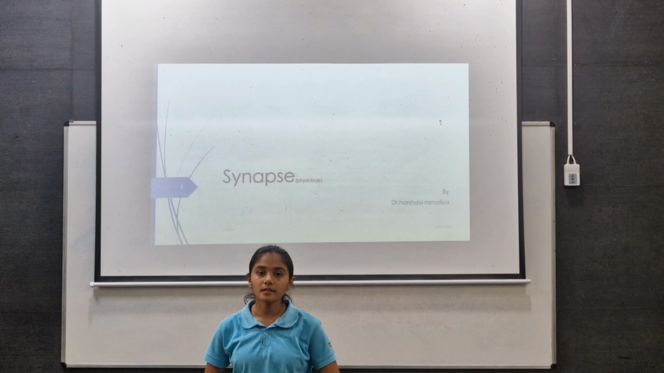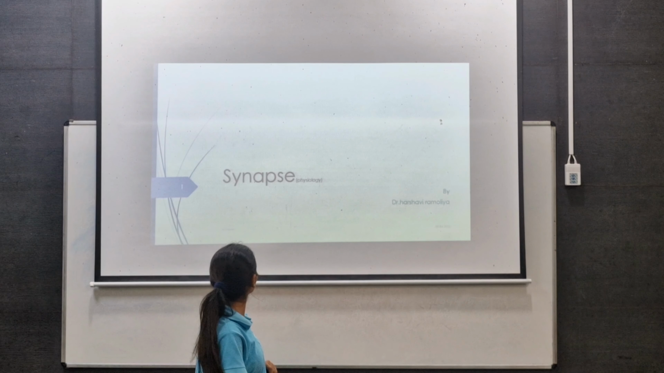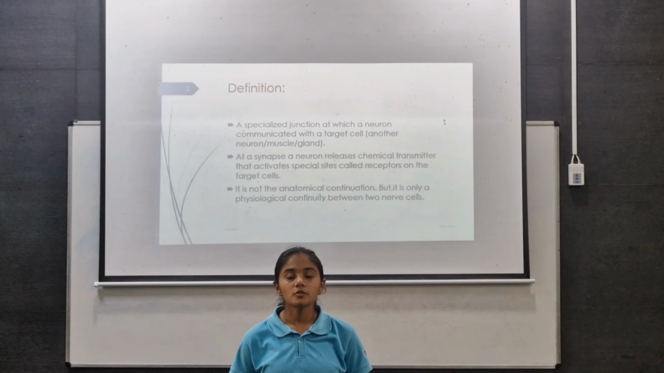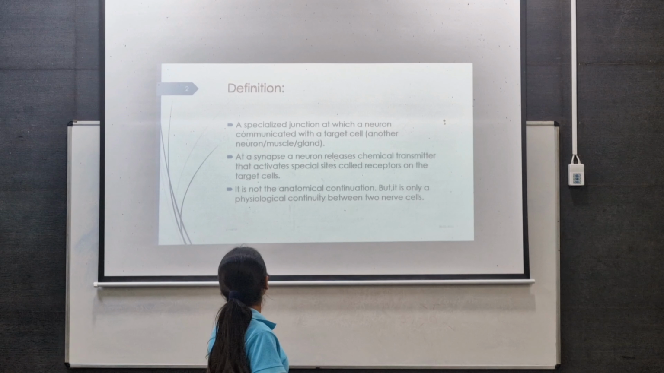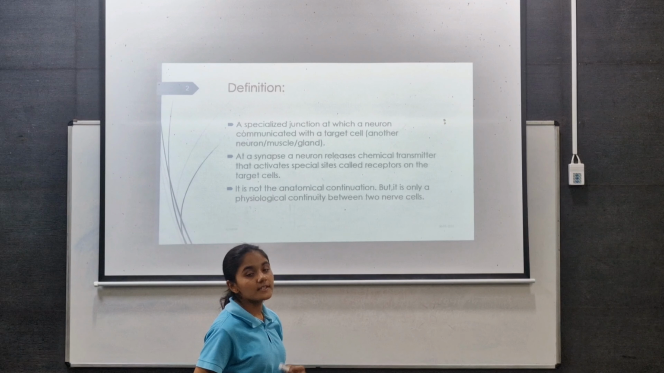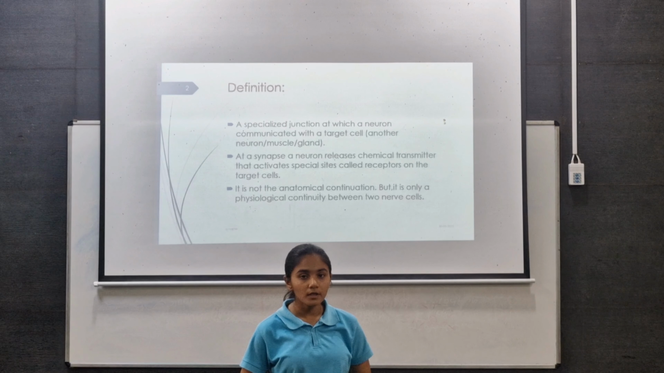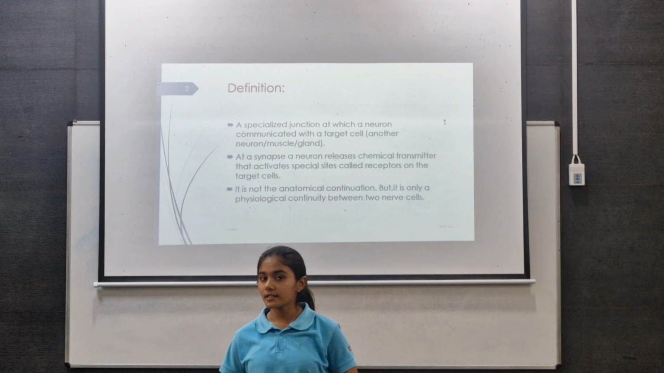So today we will discuss the synapse in physiology. What is a synapse? It is the specialized junction at which a neuron communicates with a target cell. Which target cell? Of the neuron, any muscle and any glands. At a synapse, a neuron releases a chemical transmitter that activates special cells called receptors on the target cell. It is not an anatomical continuity, but only a physiological continuity between the nerve cells.